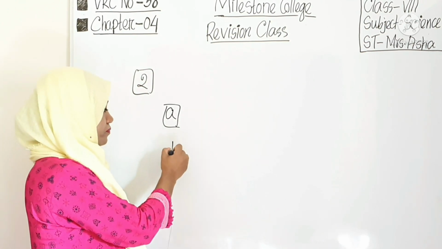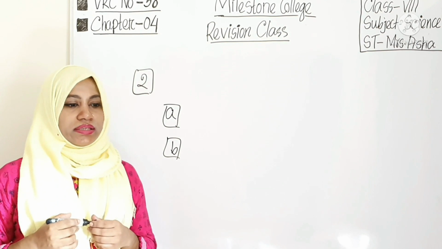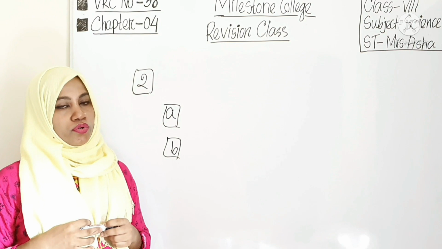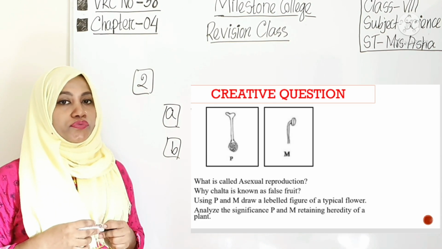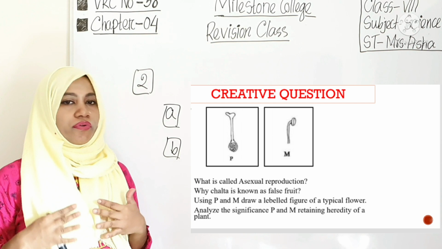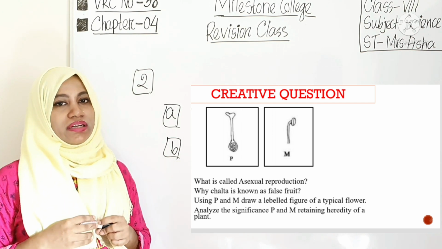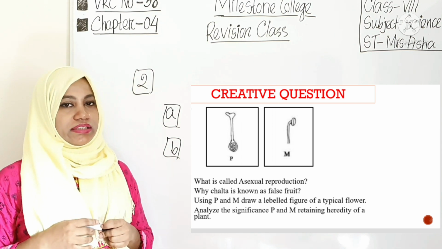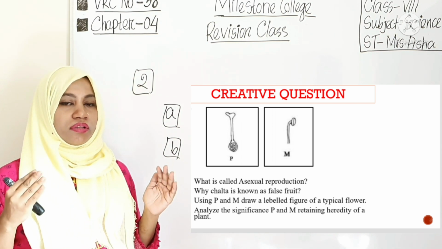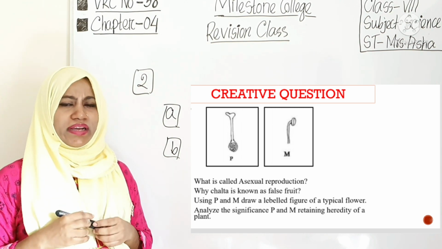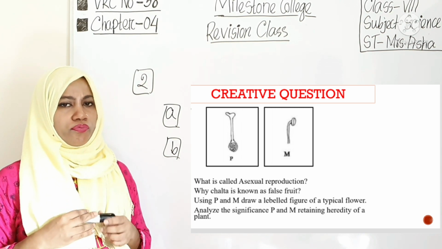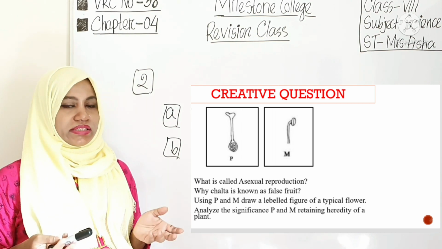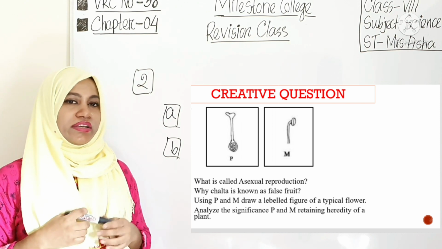B number, why is chalta known as a false fruit? So you should know the definition of false fruit first, is it? That when the ovary along with the different floral parts combines and produces fruit, that is a false fruit. So in case of chalta, it is formed by the ovary along with the different parts of the flower. Clear? That's why it is a false fruit. That's it. Nothing more to discuss. You can give other examples also.